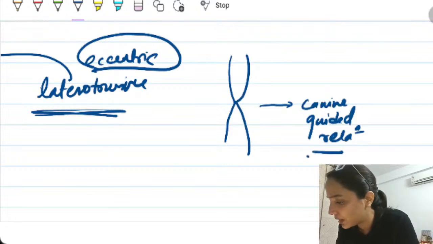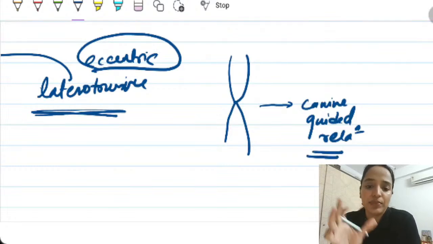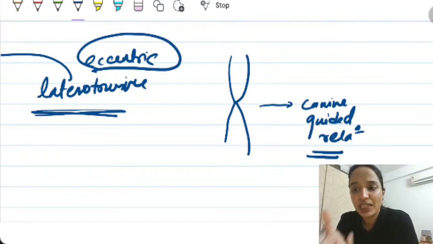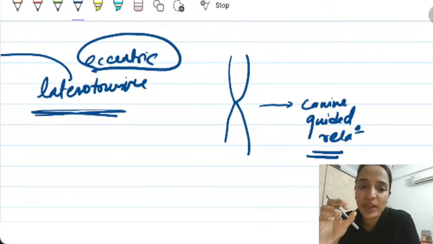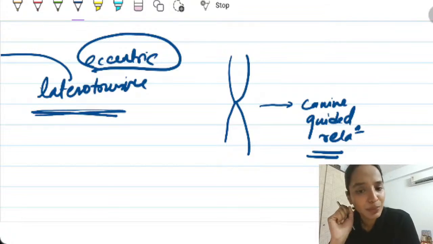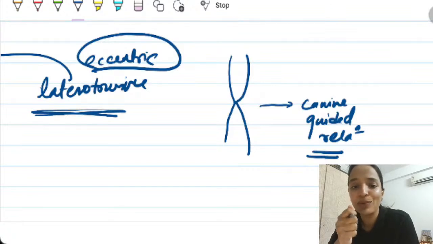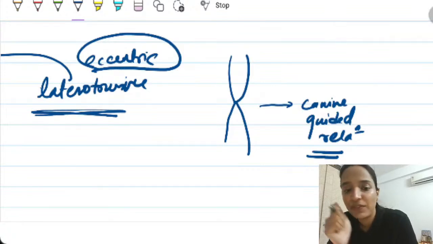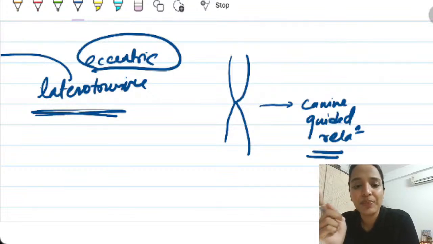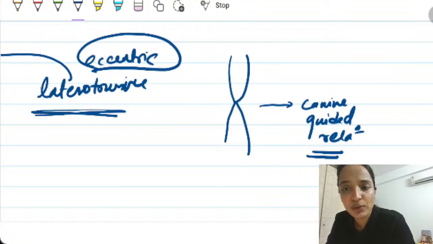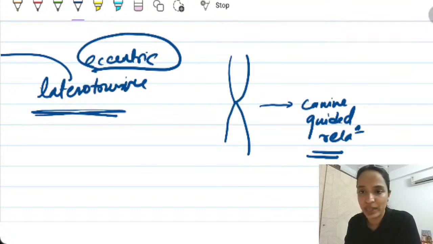Now, why does that happen? See, the core concept of occlusion and its forces is that centric forces or vertical forces are very well borne by posterior teeth. So all of the centric contacts are taken up by posterior teeth and anteriors are generally out of contact. But when we move laterally, at that time, the posteriors are out of occlusion so that there are no lateral stresses onto them. Now, if the canine is keeping them out of occlusion, it will be called canine guided occlusion like this.